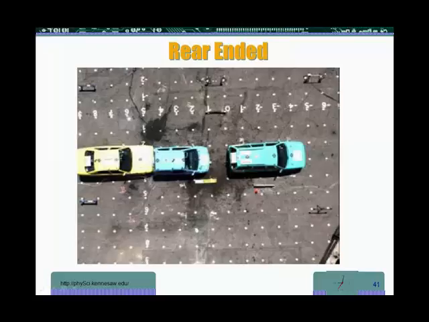Now here, what happens is my initial momentum is going to be the momentum of the middle car plus the momentum of the rear car. In this case, both of them are in the same direction. Now, the momentum of the rear car is probably larger than the momentum of the middle car, but regardless, the overall momentum is both of their momenta.